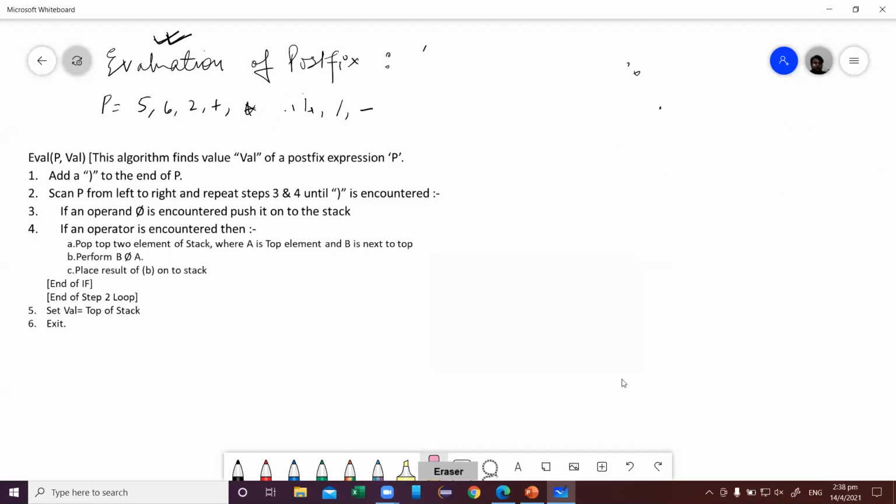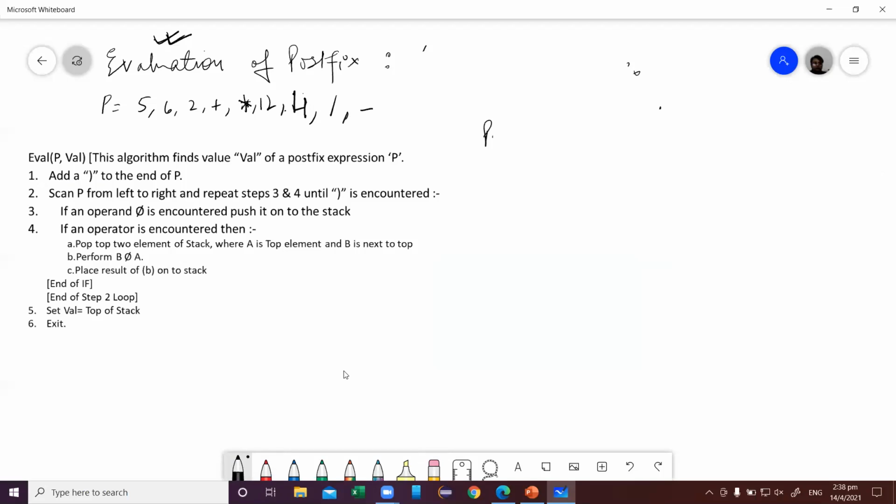This is the question: 5, 6, 2 plus multiplication 12, 4, 12, 4 division minus. This is the given postfix expression and I have to find its value.